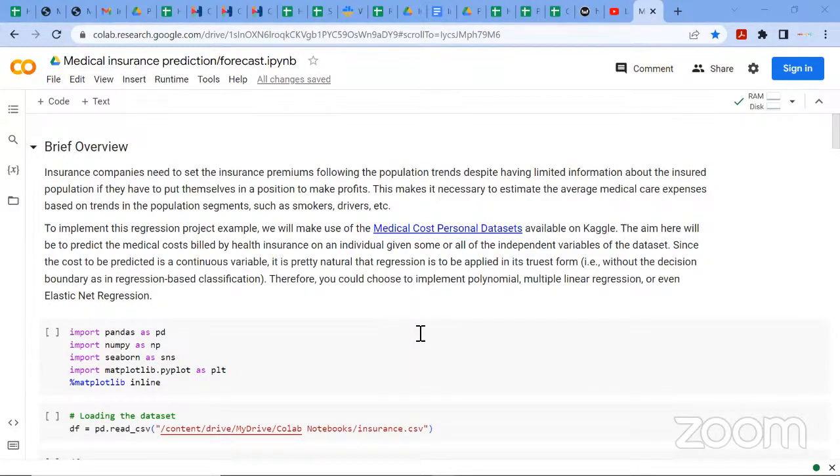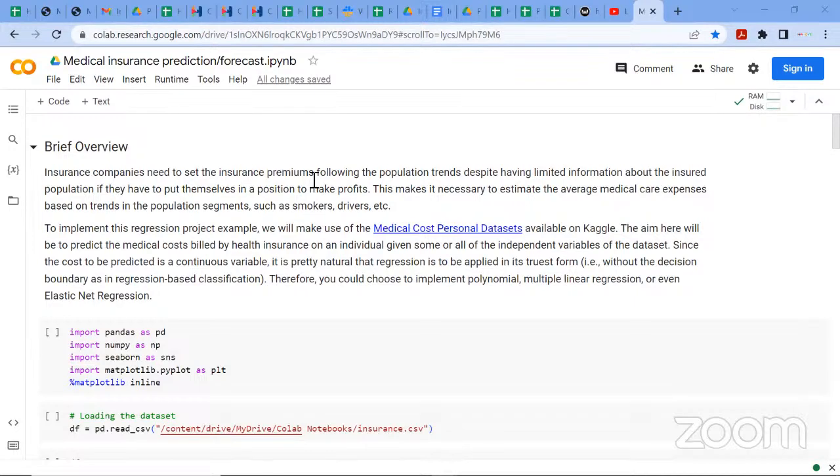Okay, cool. So today we'll be working with the data set called the medical costs personal data set. What we'll be doing will be a medical insurance prediction or forecast. So it's also a regression problem. And this data set is available on Kaggle. You can get it from Kaggle. Let me just give a brief overview of what we have in store.